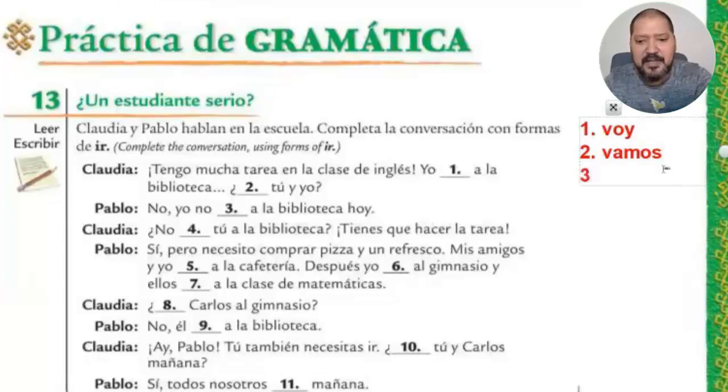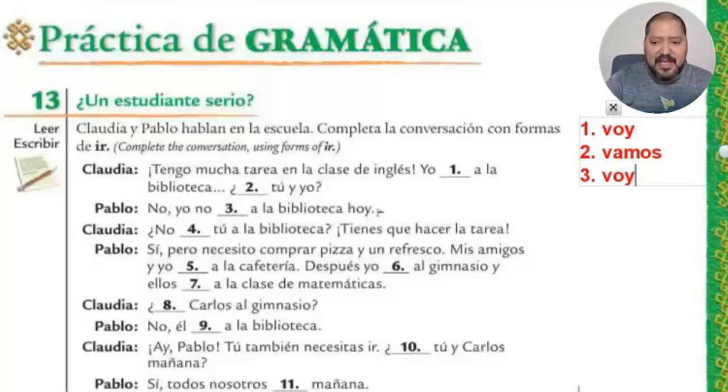Let's see what happens in number 3. No, yo no a la biblioteca hoy. Again, my pronoun in this sentence is yo. That means that I need to repeat the same one I used in number 1. Yo voy a la biblioteca hoy.